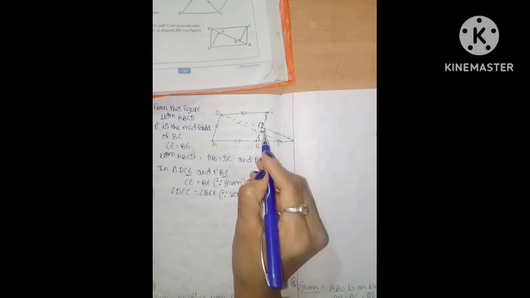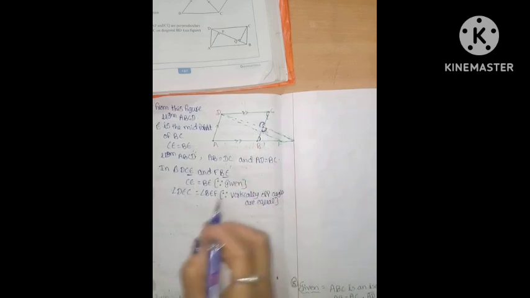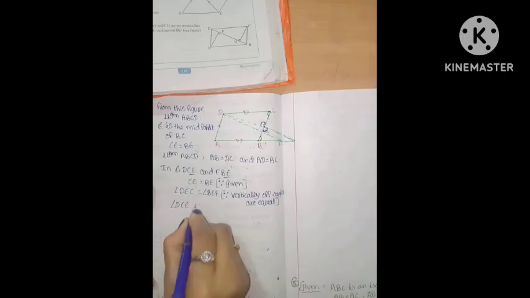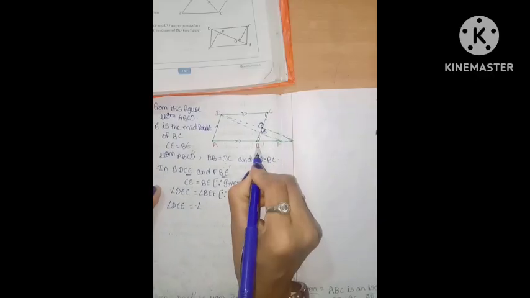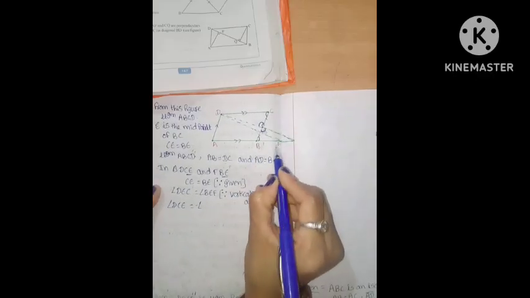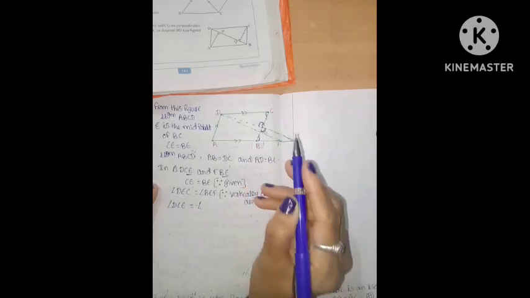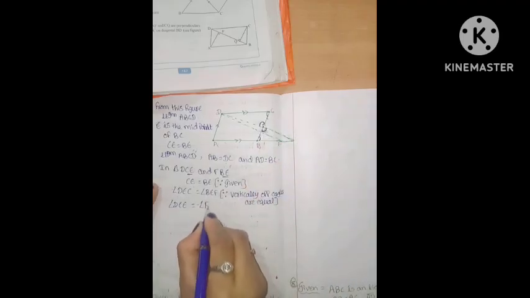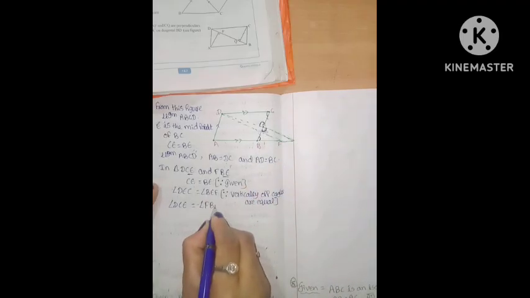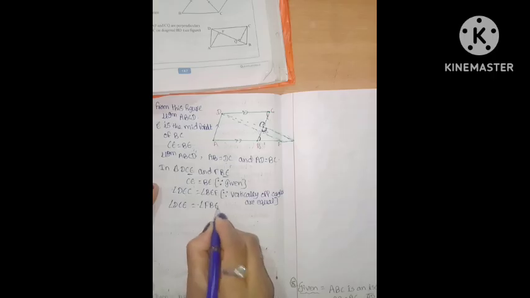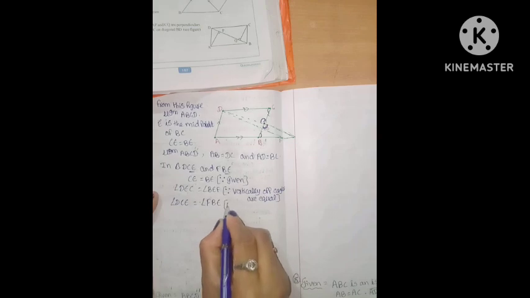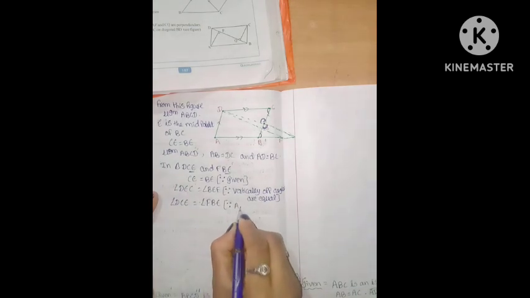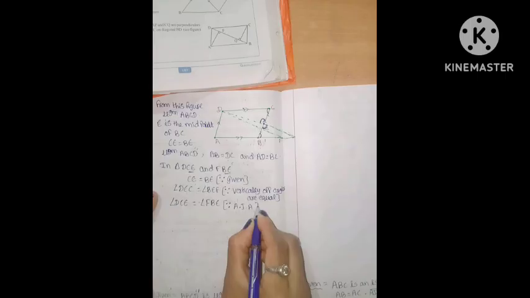Angle DCE is equal to angle FBE. Why is it equal? These two alternate interior angles are equal.